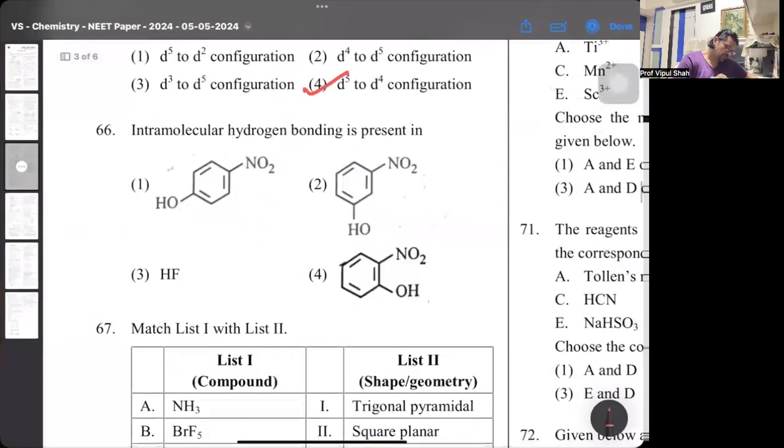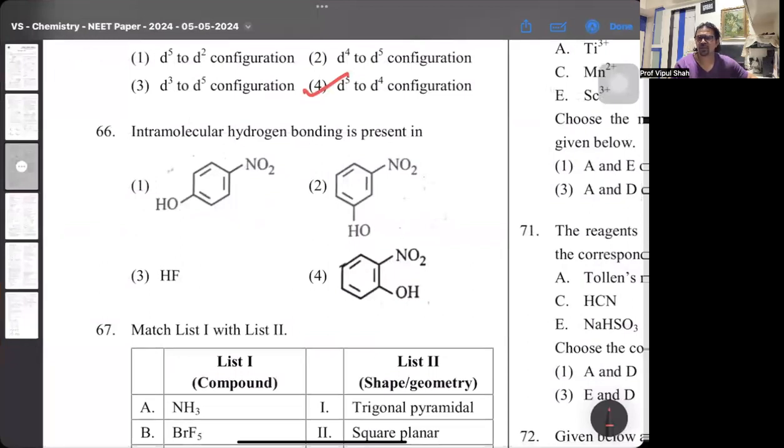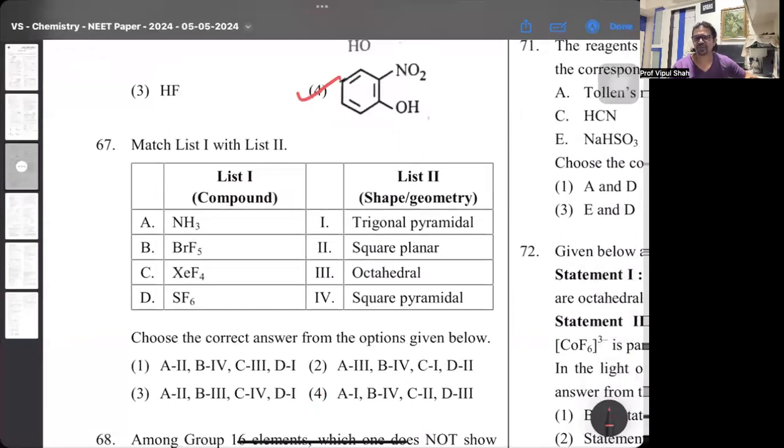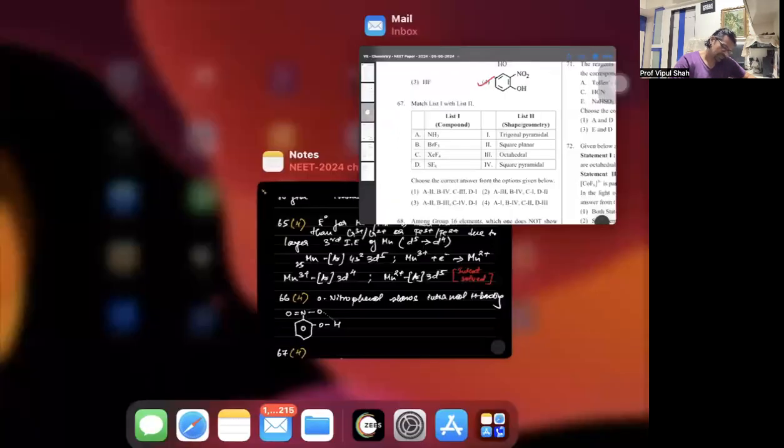Next one is intramolecular hydrogen bonding. Intramolecular hydrogen bonding is in orthonitrophenol, and intermolecular hydrogen bonding is in paranitrophenol. Then next comes the chemical bonding, the shapes of the molecule as per VSEPR. Ammonia, that's a trigonal planar molecule. So look at this part, 67th one.